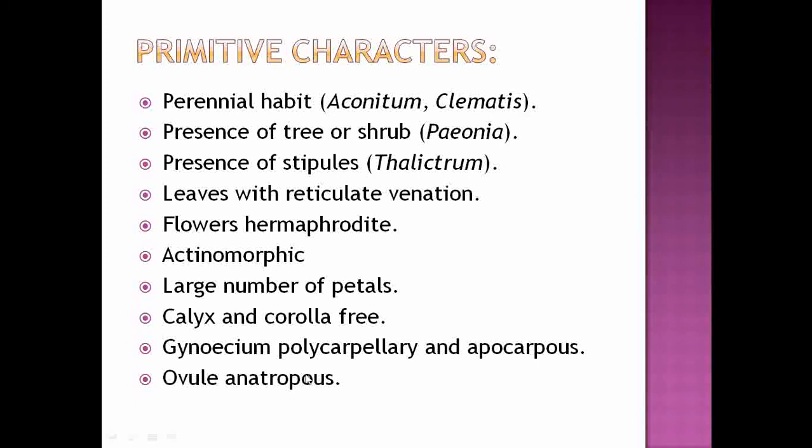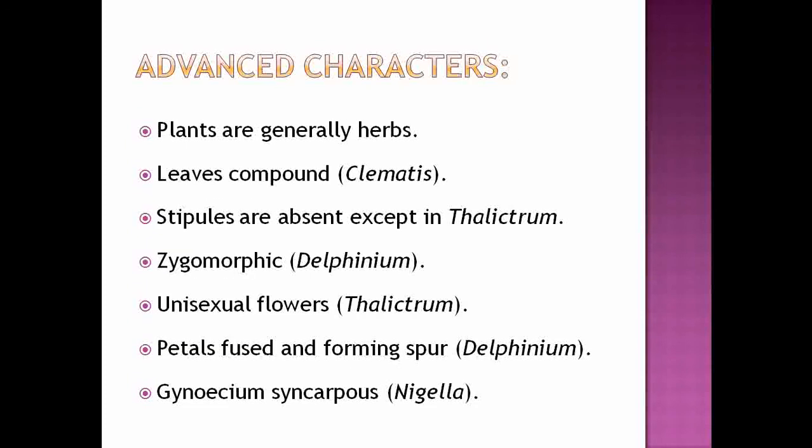So due to the presence of that large number of primitive characters in some of the genera of family Ranunculaceae, this family is known as a primitive family. So let's see what are the advanced characters which are also present under that family. Some of the members under the 65 genera show the herb type of habit, meaning they are herbaceous, and the presence of herbaceous habit is an advanced character.